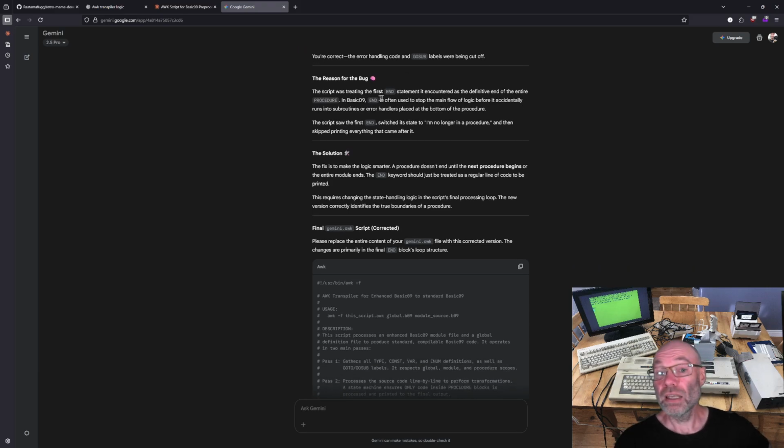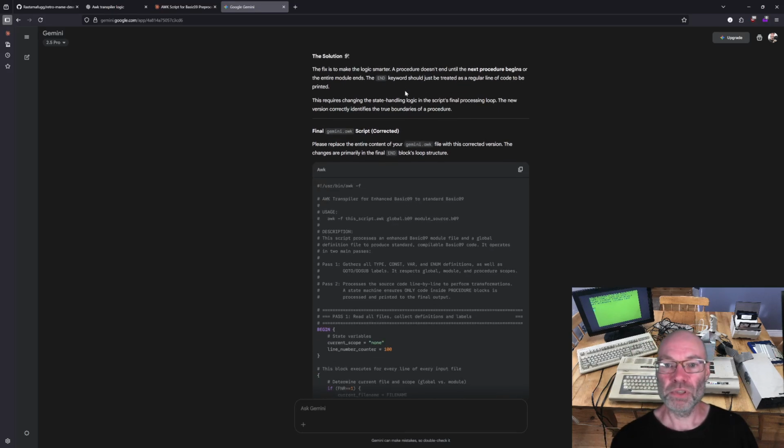And it gave me a correct reasoning for the bug too. So the script was treating the first end statement it encountered as the definitive end of the entire procedure, and in Basic09 end is often used to stop the main flow of logic before it accidentally runs into subroutines or error handlers placed at the bottom of the procedure. The script saw the first end, switched state to "I'm no longer in a procedure," and then skipped printing everything that came after. So the fix is to make the logic smarter. A procedure doesn't end until the next procedure begins or the entire module ends. So the end keyword should just be treated as a regular line of code to be printed.